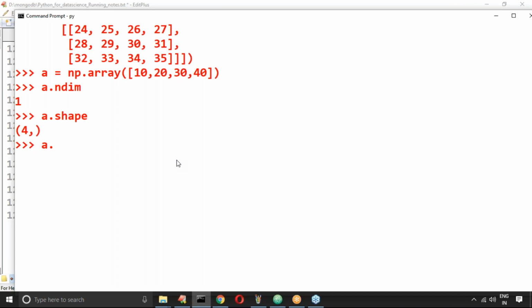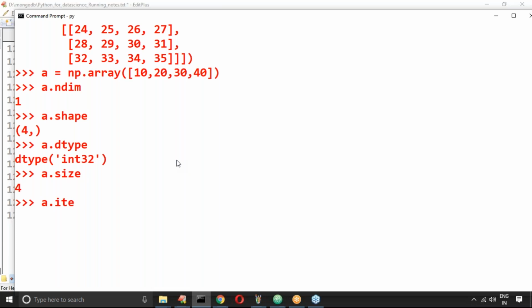Next, a.dtype. The data type is int 32 by default. Next, a.size. How much size? 4 elements are there, that's why 4.